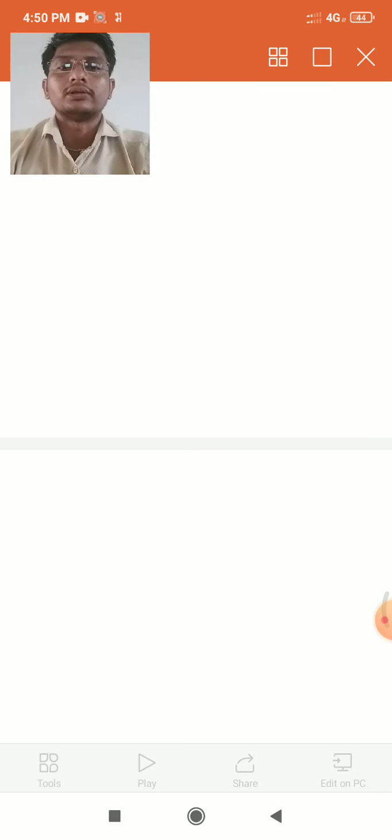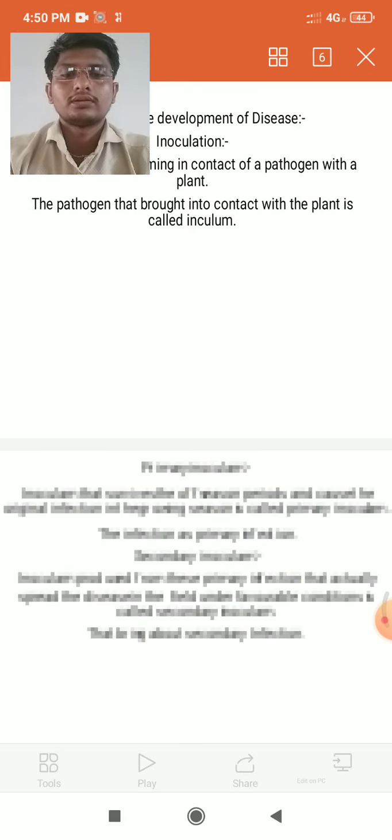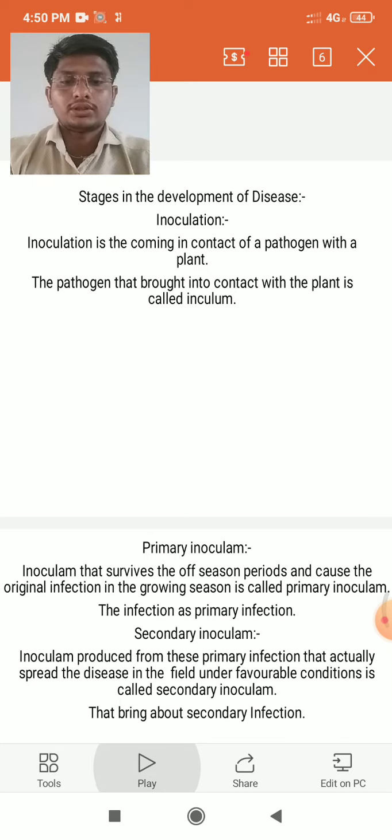Firstly, inoculation. Inoculation is the coming in contact of the pathogen with a plant.